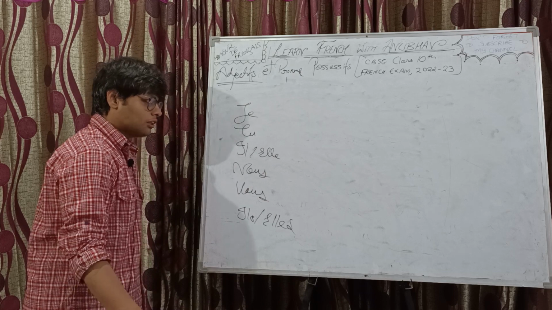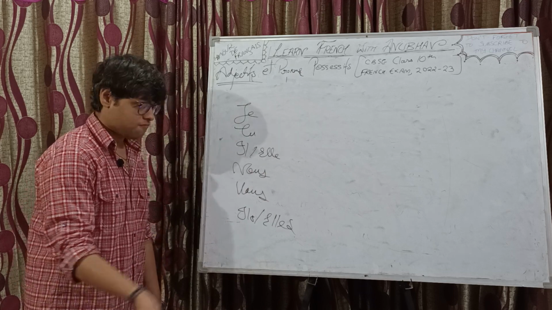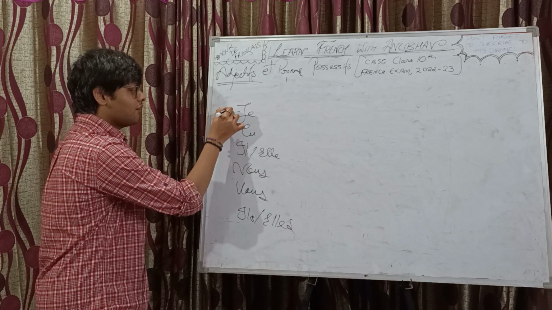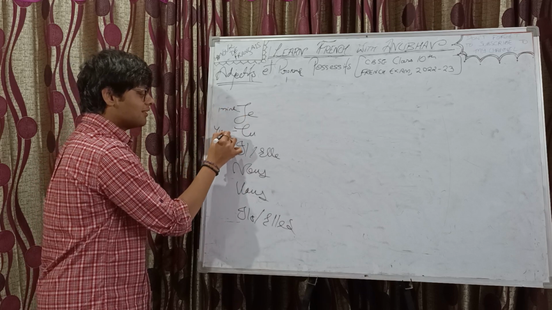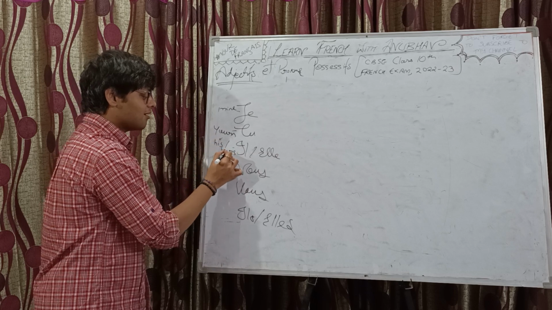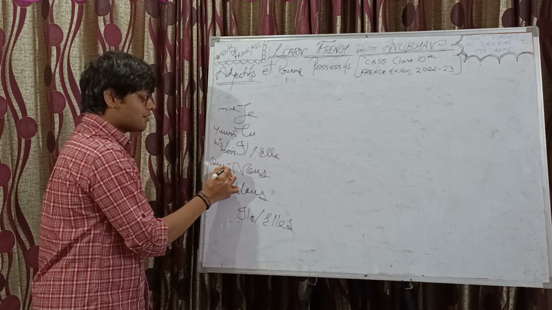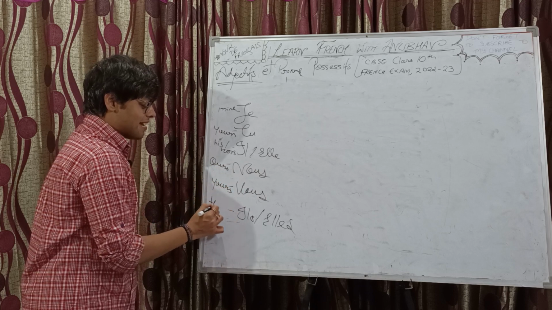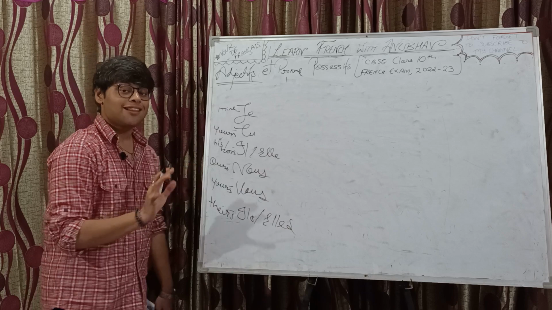Now, certainly the concept is different, so of course the meaning will also be different. For the possessive pronoun, je means mine, tu yours, il and elle his or hers, nous ours, vous yours, and theirs.